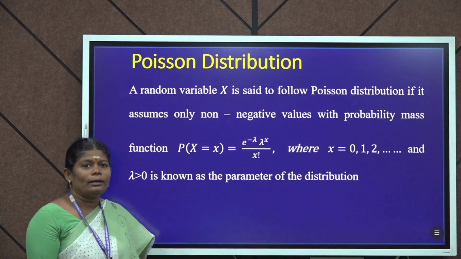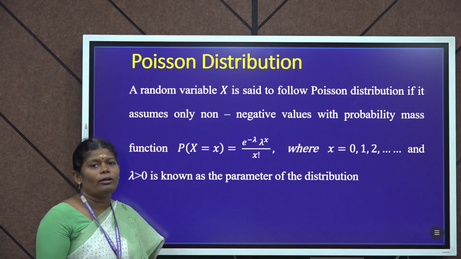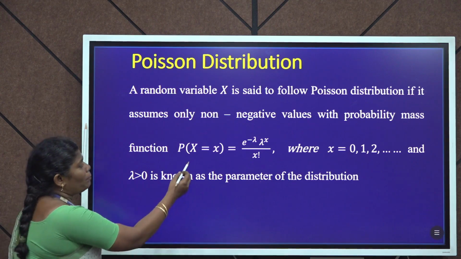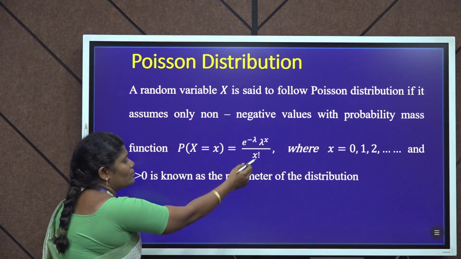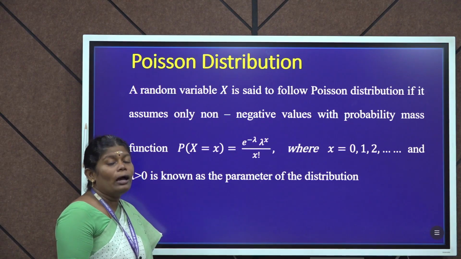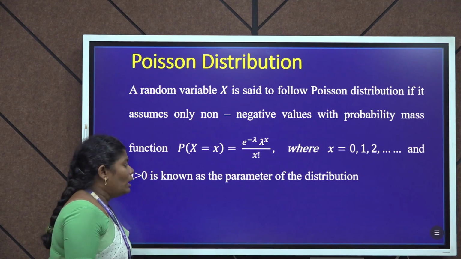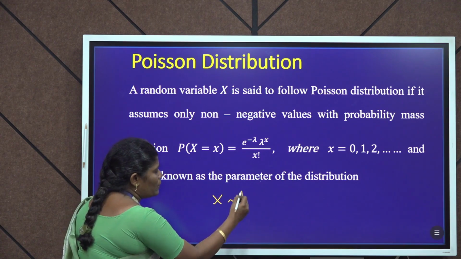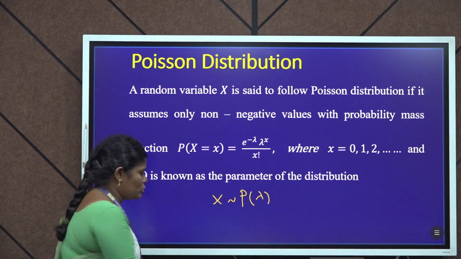A random variable capital X is said to follow Poisson distribution if it assumes only non-negative values and its probability mass function is given by P of capital X equal to small x, this is equal to e power minus lambda into lambda power x divided by x factorial, where x equal to 0, 1 to infinity and lambda greater than 0 is known as the parameter of the distribution. And capital X is a Poisson distribution. It is denoted as P of lambda. Lambda is the only parameter of the Poisson distribution.